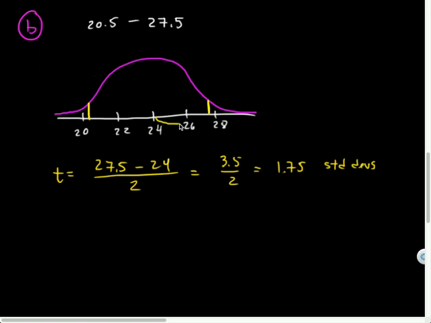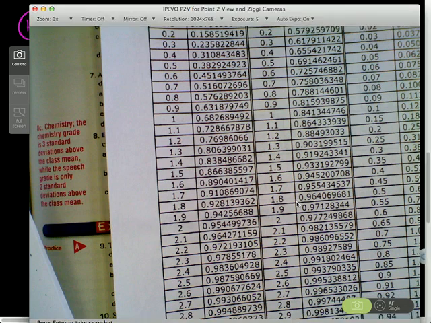I was finding how many units away this was, and it was 3.5 units away. Then I wanted to divide by 2, so it tells me how many standard deviations away it is, not just in terms of units. And now that I know the t value is 1.75, I believe that's the same in this direction, right? If I do 24 minus 20.5 divided by 2, that is also the same value. So that's why I can just use one t value. I don't have to have plus or minus. Yeah, so 1.75 standard deviations is what I'm going to look up.